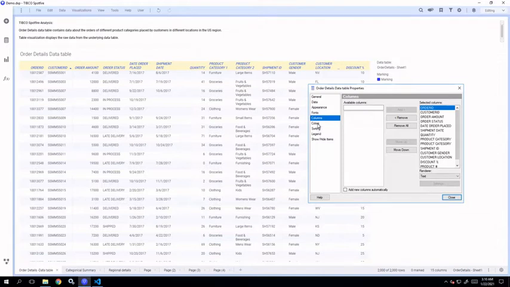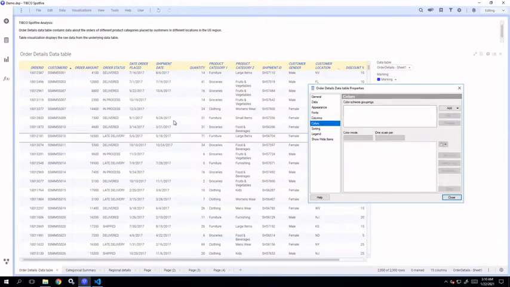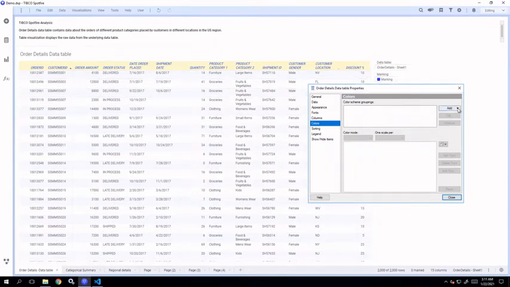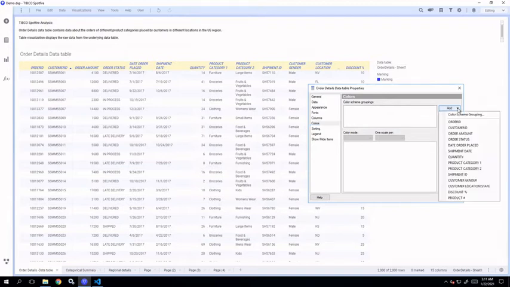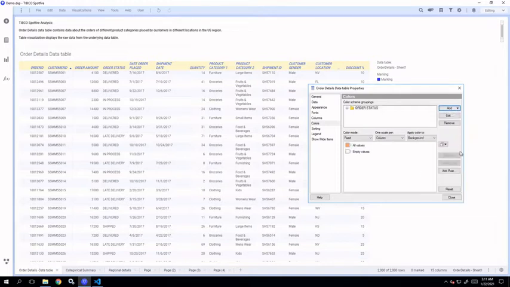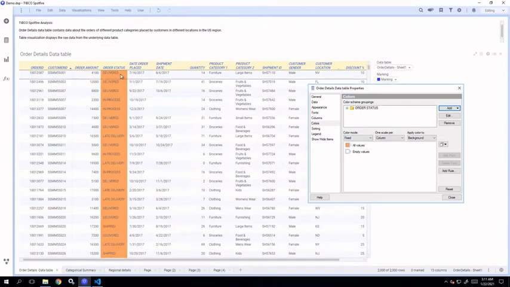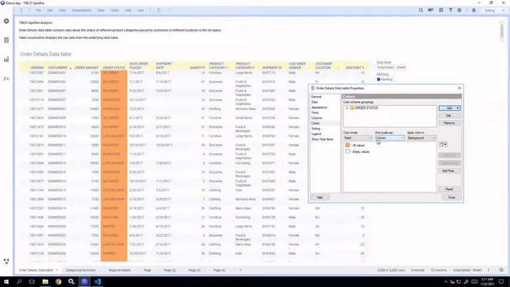Okay, let's go to coloring and see a little bit of this. So you can perform coloring to each column in this table visualization. Okay, so different coloring options are provided by Spotfire based on the type of the column, if it is numeric or categorical. So if it is, let's say, a categorical column like order status has fixed values. Okay, delivered, in process, late delivery, and shipped. Okay, these four values. So this is a categorical column, a column that has string values.